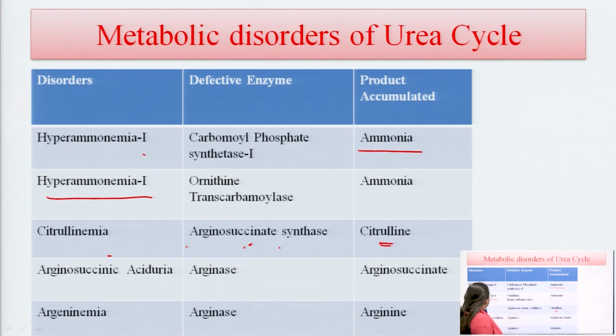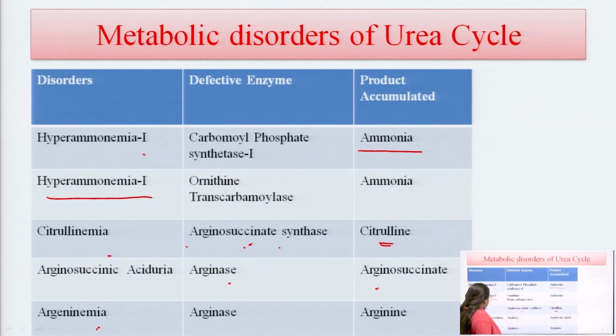Argininosuccinic aciduria occurs due to the defect or absence of the enzyme argininosuccinate lyase, so that argininosuccinate is synthesized in the urea cycle but is not converted into the other compound.